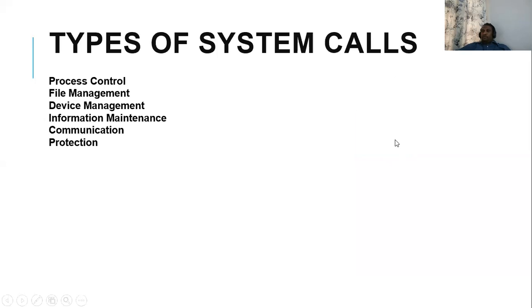Fine. So if we move to the next one, what are the various types of system calls? We have different types of system calls like process control, file management, device management, information maintenance, communication, protection. So we have so many types of system calls. We'll see one after the other. What are all those things?